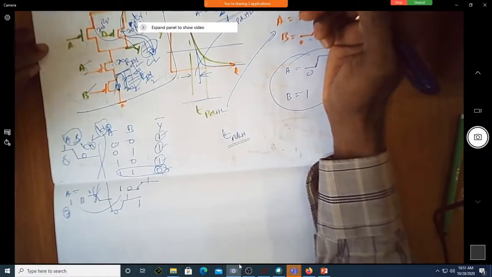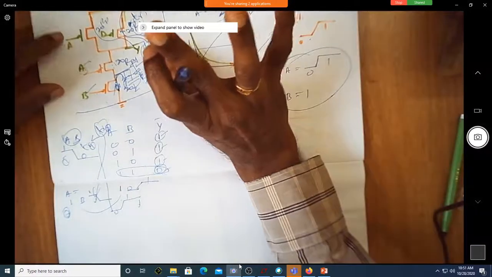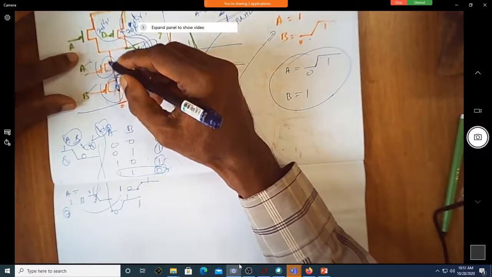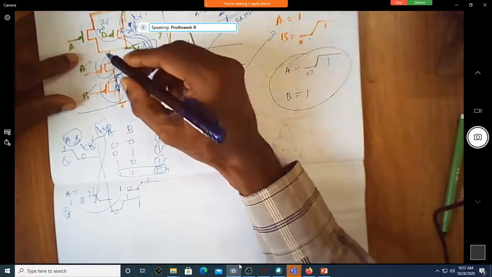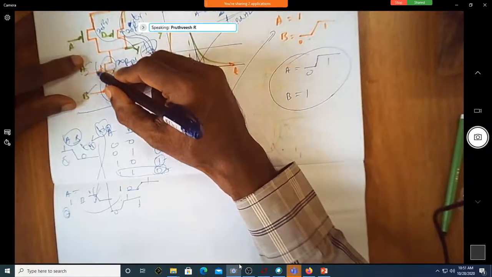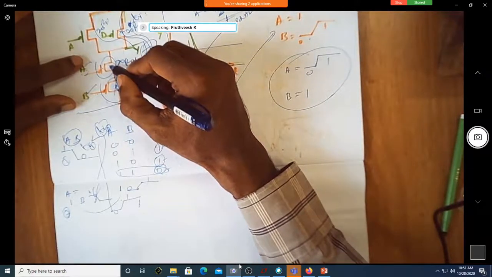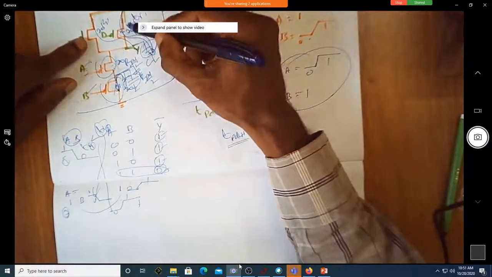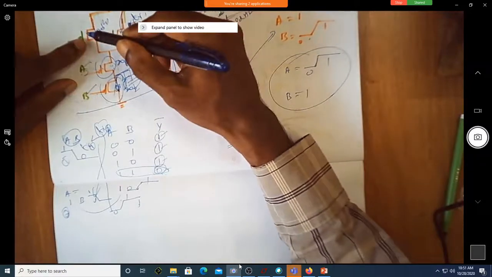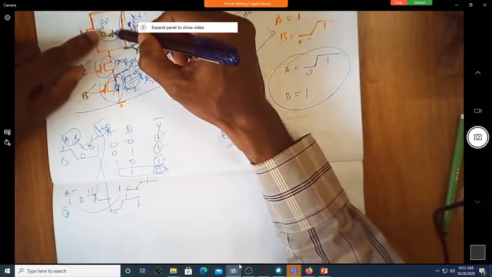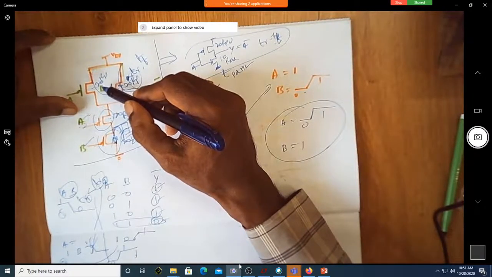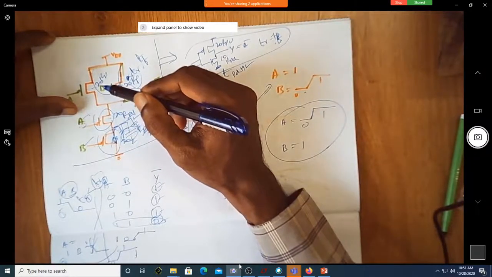Correct? Here there are too many things. One is you are talking about Rp. Sorry, that is RPD, pull down resistance. RPD is the same here. Effective RPD is this plus this. Whereas here, what is RPU, pull up? It is only this, or a combination of this. Parallel combination of this one. Correct?